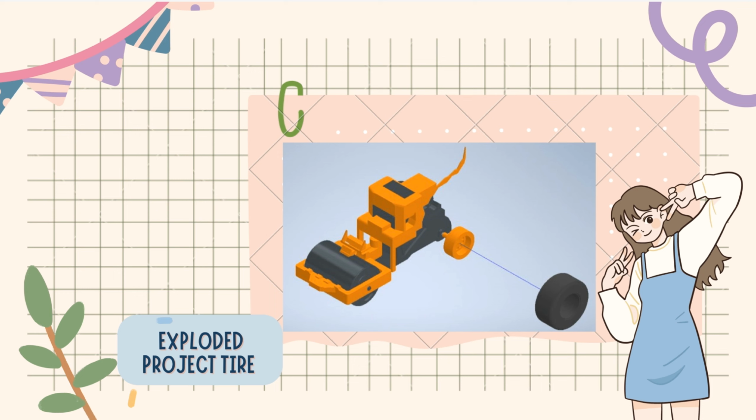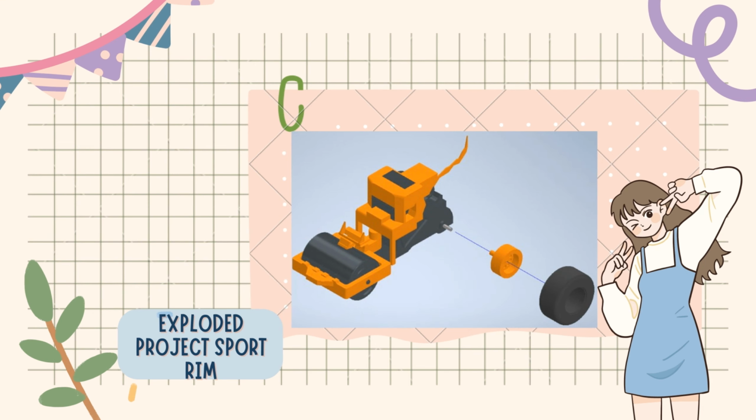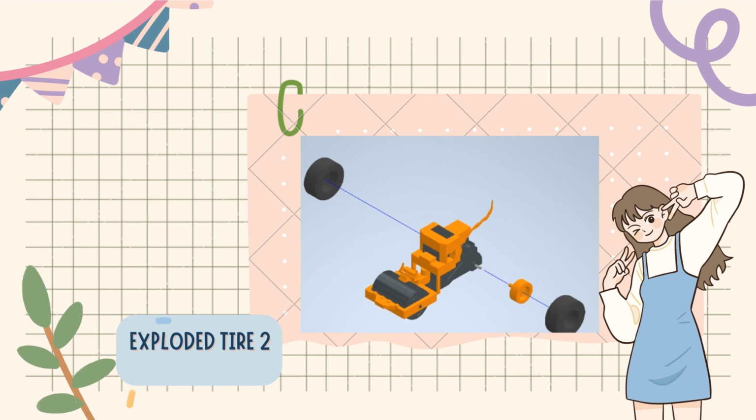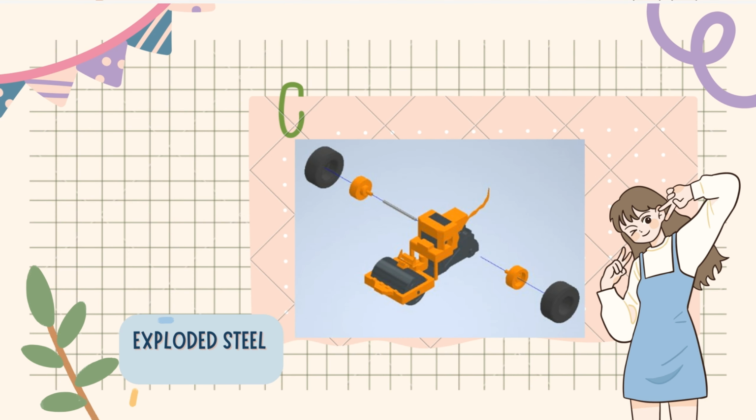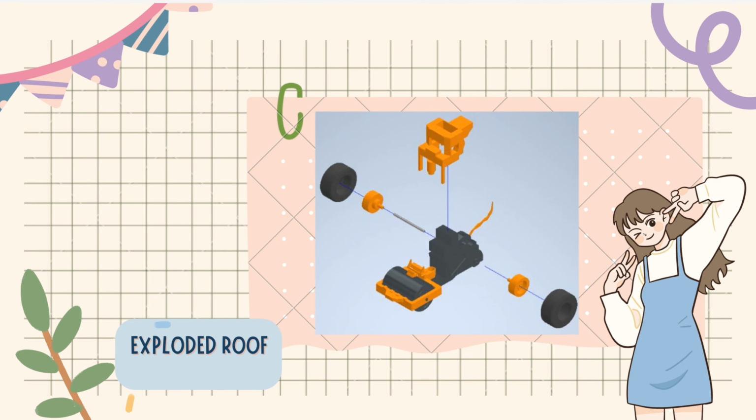Number 1, explode the tire in the project. Number 2, explode the spot rim. And number 3, explode the second tire in the project. And number 4, explode the second spot rim. Number 5, explode the steel. Number 6, explode the roof.